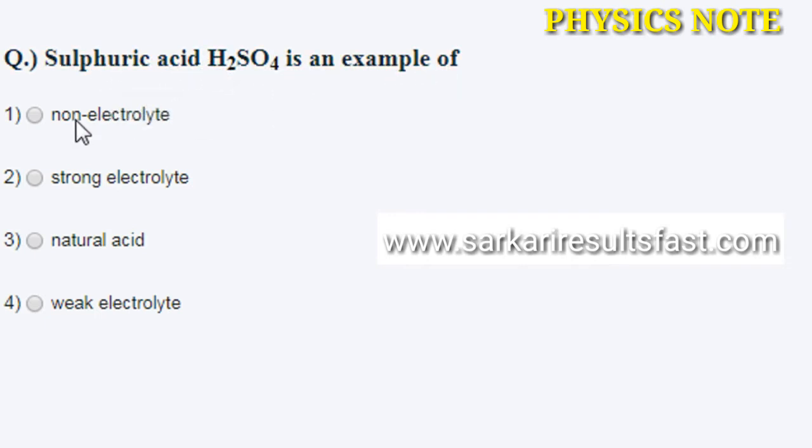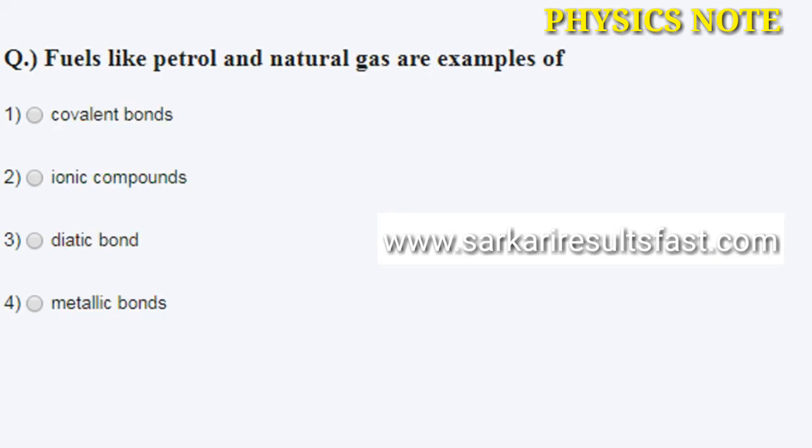Sulfuric acid is an example of non-electrolytes, strong electrolytes, neutral acid and weak electrolytes. And our correct answer is number 2, strong electrolytes.